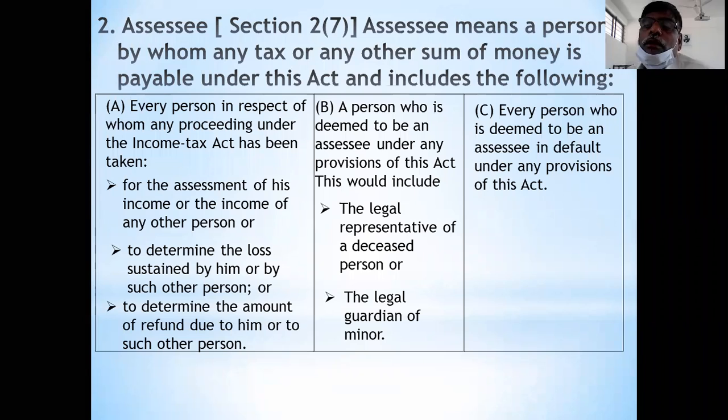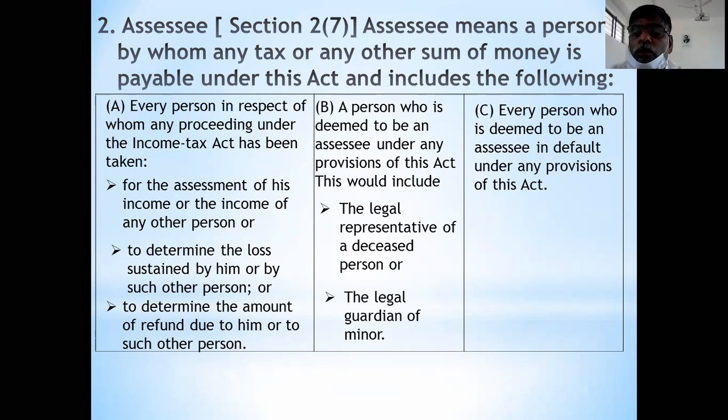In the first category, the person who earned the income himself is assessee. In the second category, a person works on behalf of another person, therefore he is assessee. In the third category, he becomes the assessee because of his default, his mistake, his negligence.